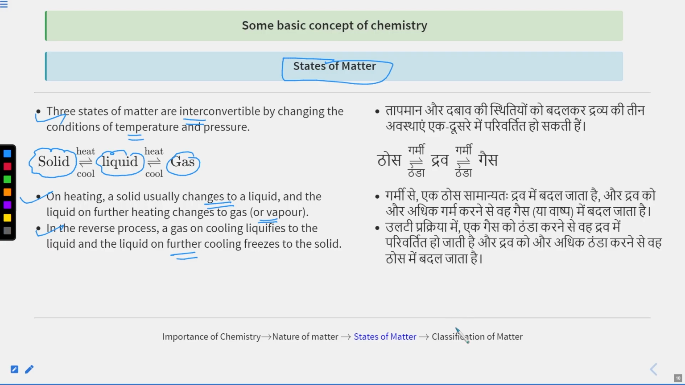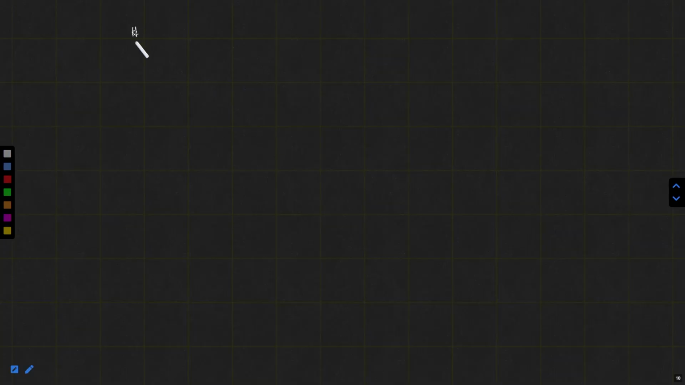In the next class, we will discuss the classification of matter. That matter can be classified into mixtures or pure substances. Then further, mixtures and pure substances are classified into two categories. We will be discussing these points in the next class. I hope so far whatever we have covered, you are very much clear about those points, right? So today in this class we have covered the interconversion of states of matter.